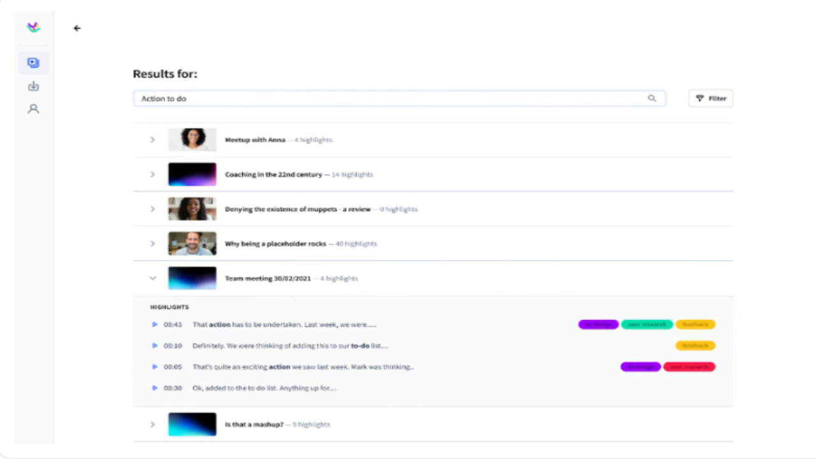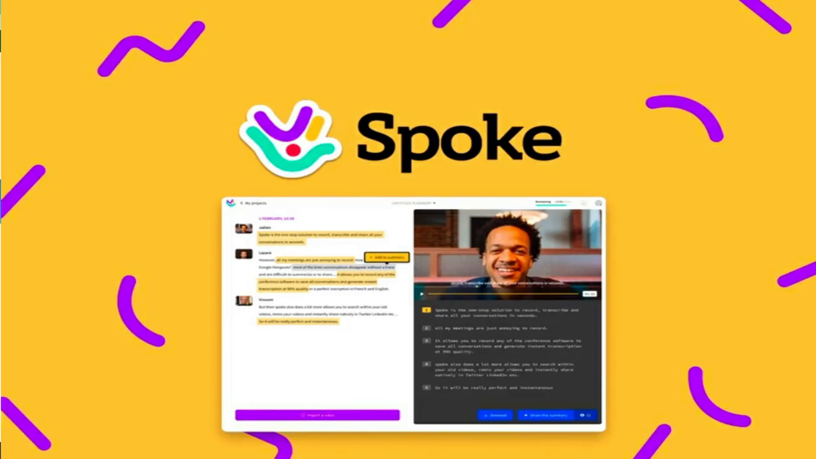About that tool which I'm talking about, the tool name is Spoke. Spoke is a software built to record, transcribe and edit videos, meetings or conferences and share them across platforms, right?